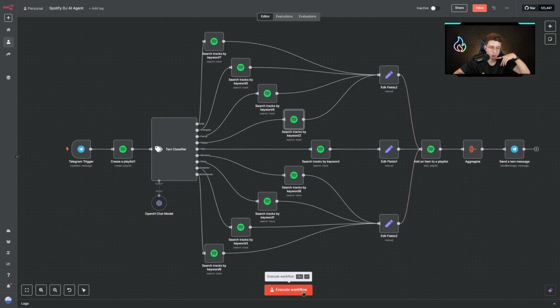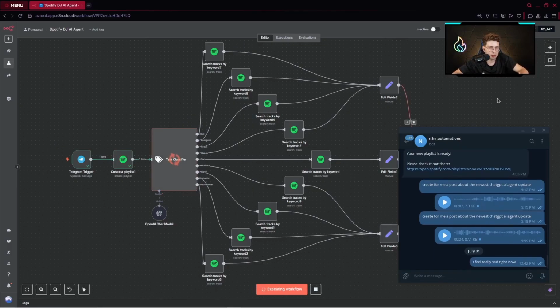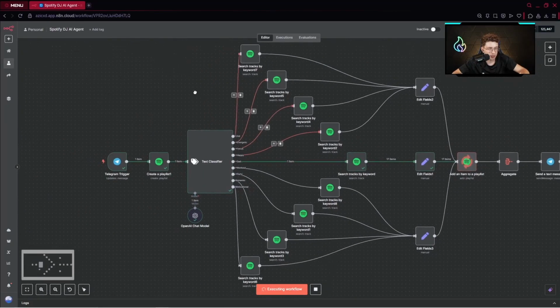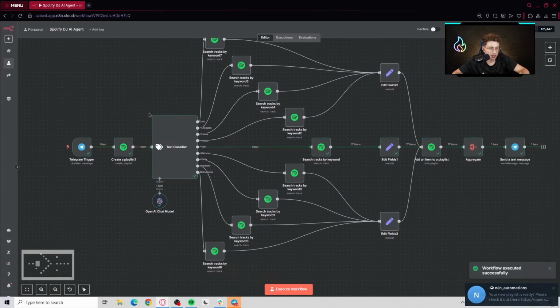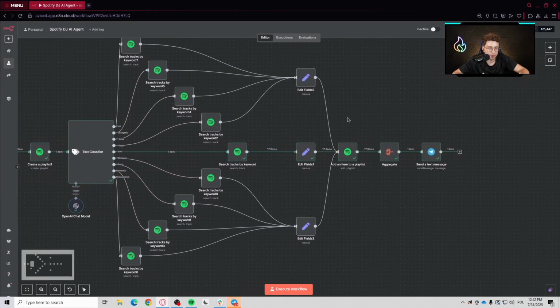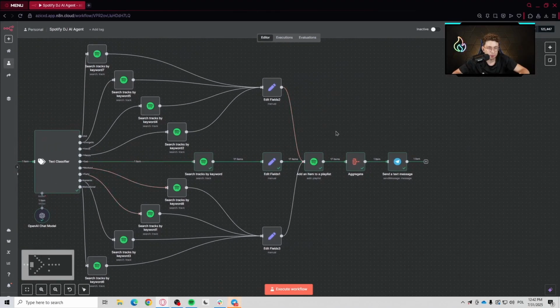I can execute the workflow, and now I can open my Telegram. Let's say I type, I feel really sad right now. Then it runs the entire automation and chooses the proper path. It created a playlist for me. It classified the message as sad, then searched for tracks, then added the items to the specific playlist we created. And then at the end, it sent a text message to me.